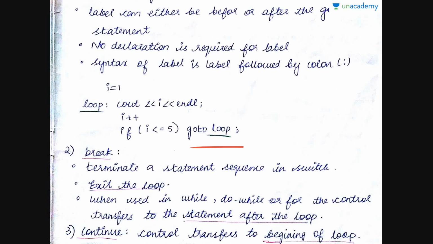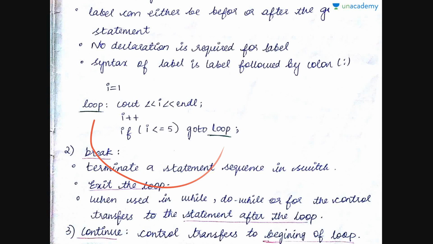So goto is not conditional, but if is conditional, right? Goto is actually unconditional only. To enter the goto loop, you have an if condition. If I is less than or equal to 5, then you have goto loop. So what does this goto loop do? It just jumps from this point to this label. So it is jumping from one point to another in the program, right? From here you jump to this point.